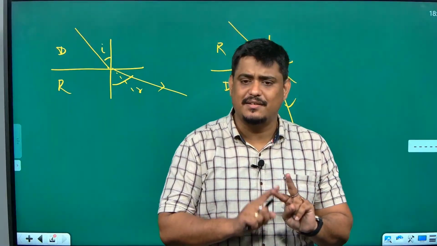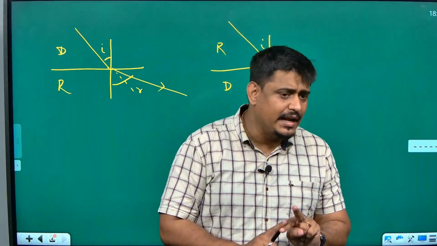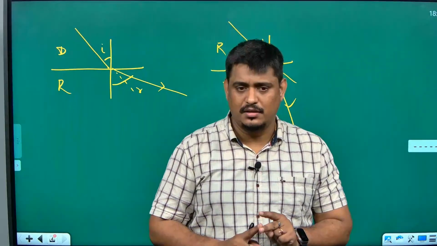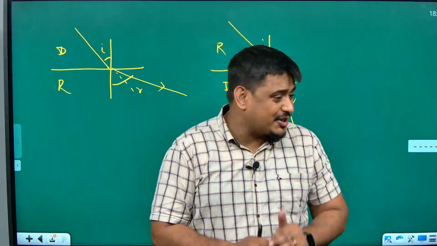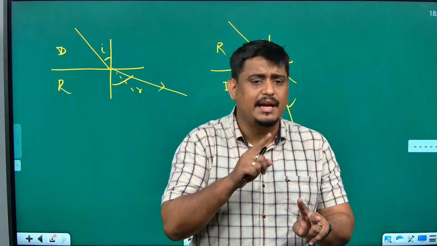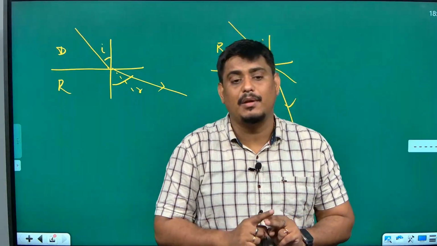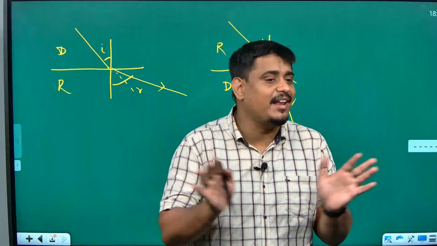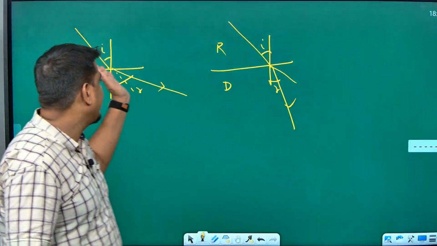In the law of reflection, we have two laws. One law was incident ray, reflected ray and normal in the same plane, and angle I is equal to angle R. Whereas in the laws of refraction, we have two laws. First law remains the same, incident ray, refracted ray and normal in the same plane, but we don't have angle I is equal to angle R here, clearly visible. Angle I, angle R are different.